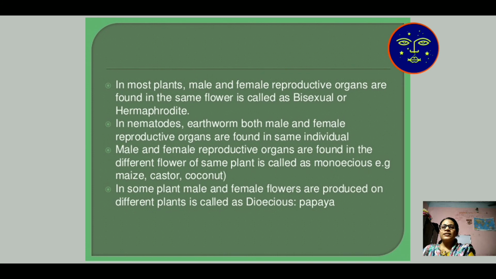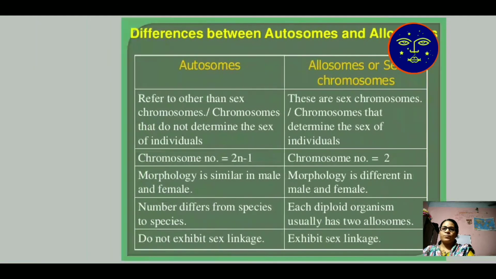Where the sexes are found separately, female sex separately and male sex separately, they are known as monoecious. The monoecious plant example is maize, whereas the bisexual plant example is hibiscus.